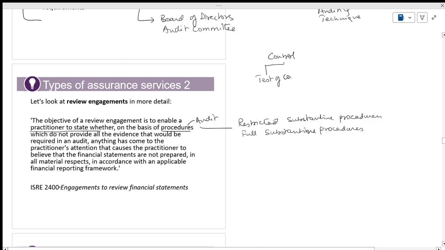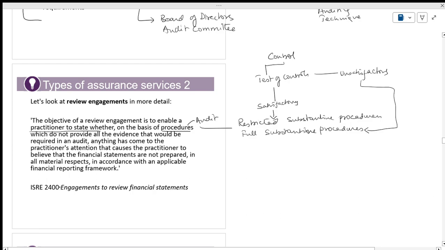Test of controls will be there. If it is satisfactory, you will do restricted substantive procedures. If it is unsatisfactory, you will do complete full substantive procedures.